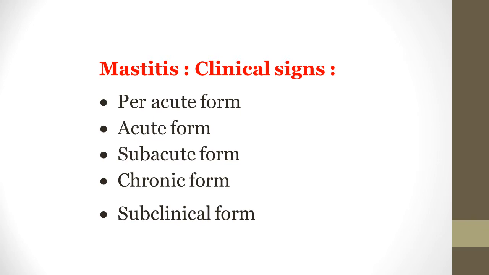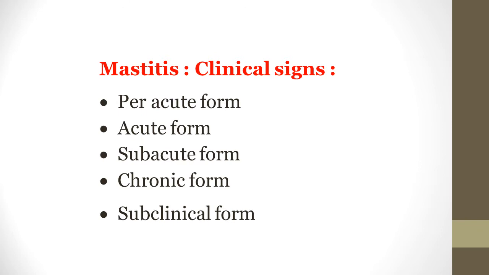In peracute form, it is very severe. There is toxemia also. Detectable changes in the udder and milk. In acute, it develops within 1 or 2 days. It will take 3 to 5 days to cure or may go to the chronic form.